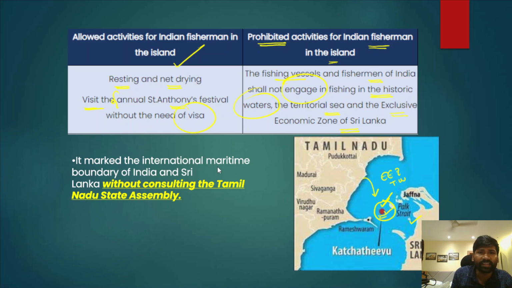Now, it marked the international maritime boundary between India and Sri Lanka without consulting the Tamil Nadu State Assembly. That is where the issue actually started, because most of the fishermen venturing into this region of Sri Lankan waters are Tamil fishermen. The Indian government ceded this territory without consulting the Tamil Nadu State Assembly, and that has further increased the conflict between Indian fishermen and the Sri Lankan government.